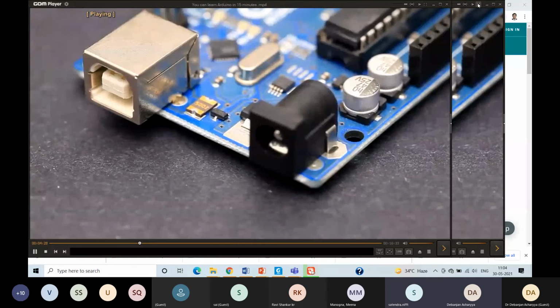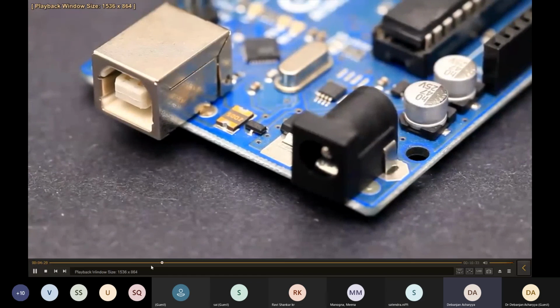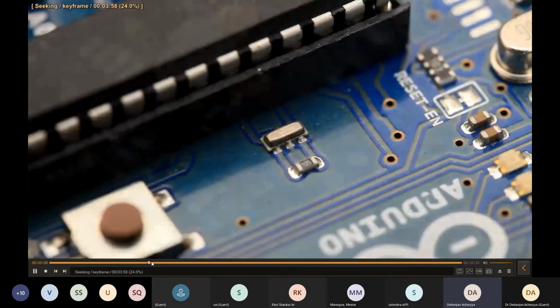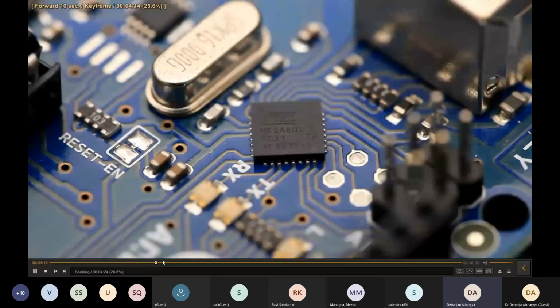Yeah, it's visible now. Just hold for a minute.